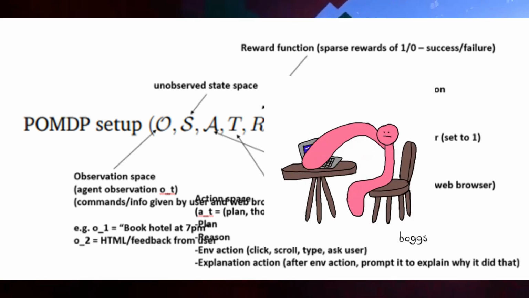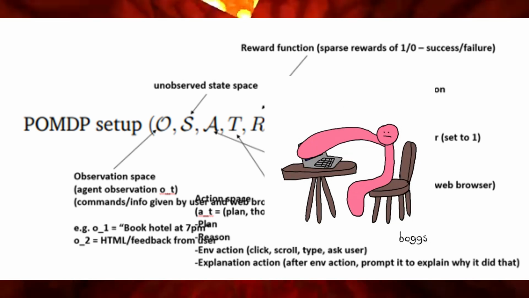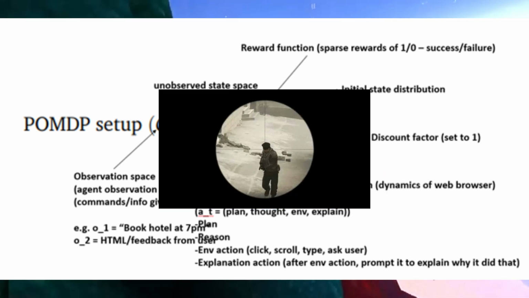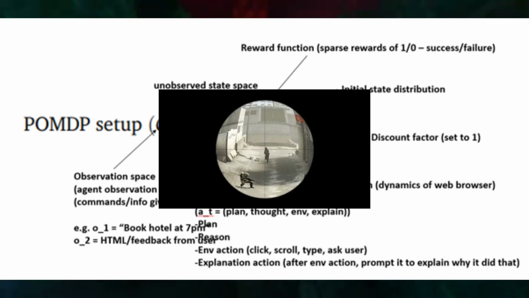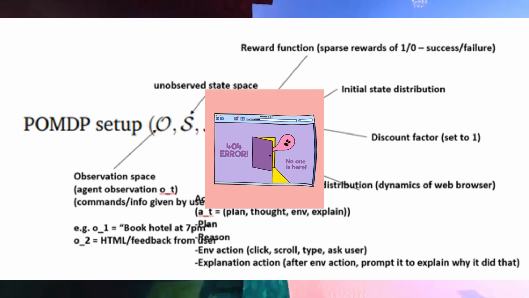The action space is a collection of what the LLM agent is able to do, things like planning, reasoning, clicking, scrolling, and explaining why it did what it did, kinda like playing Counter-Strike 1.6. Transition distribution, which is just the dynamics of the web browser.